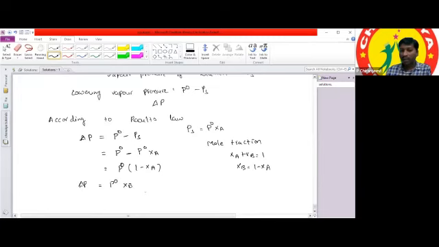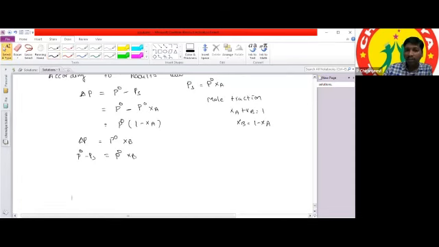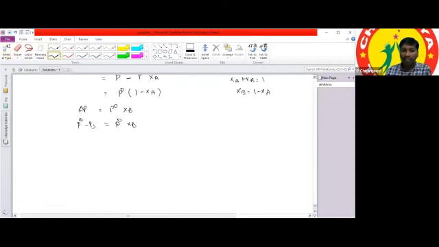Here delta P is nothing but the lowering of vapor pressure. So P naught minus PS is equal to P naught into XB. If we simplify this equation, we can write P naught minus PS divided by P naught is equal to XB.